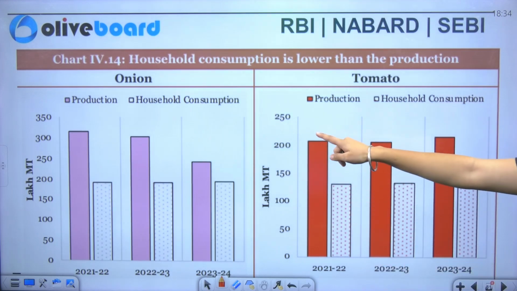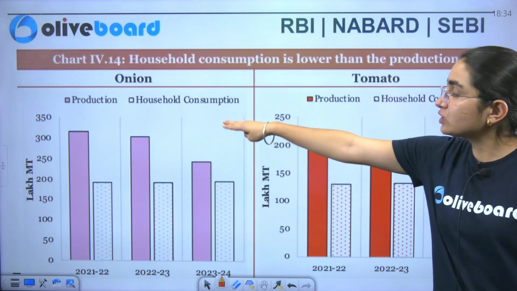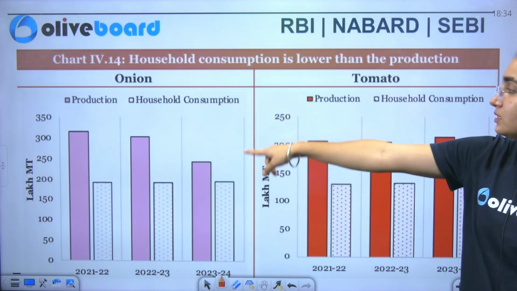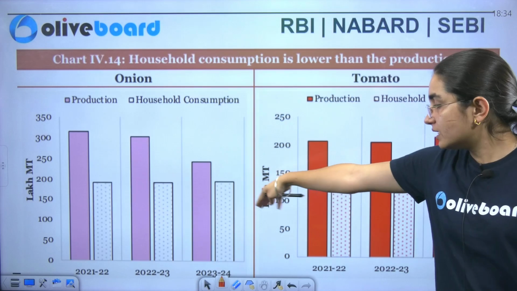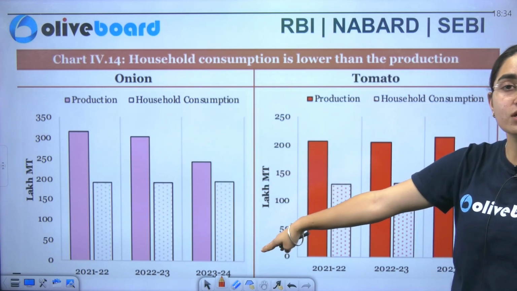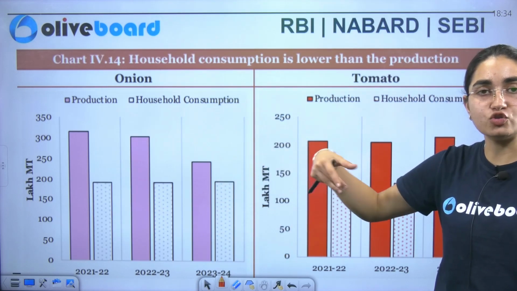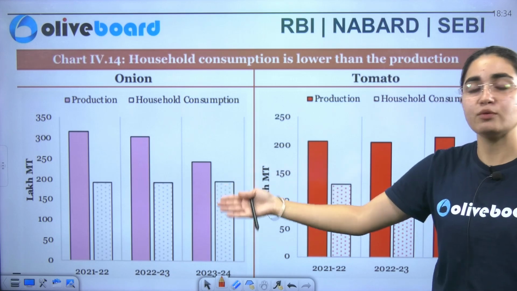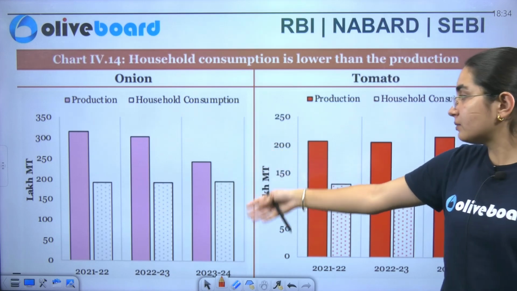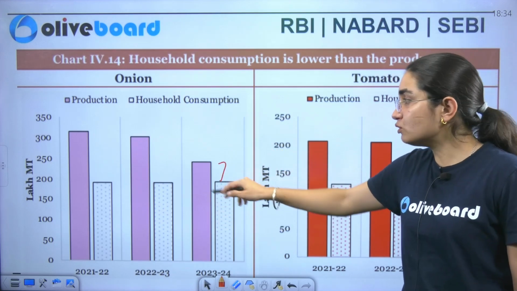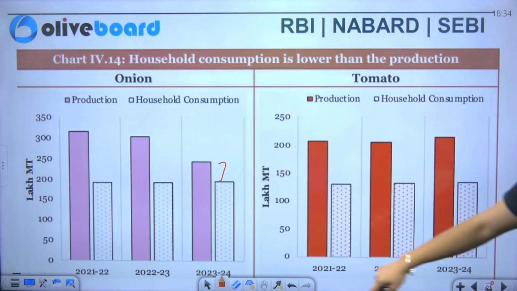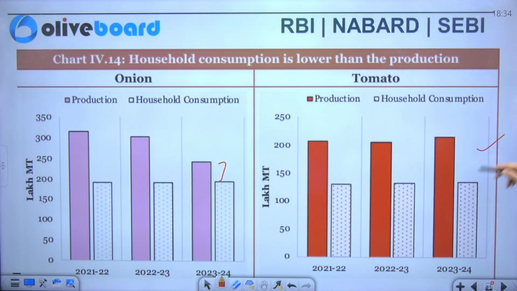So you can see in the case of onion, production is what? That is pink in color. So you can see the production is more, household consumption is less. Similar is the case with the three continuous financial years here. Similarly, if we talk about 2021, there is a lot of gap here. Similarly, here the gap has been reduced if you compare it with 2021-22. Similarly, in the case here, I would say things are stagnant, the difference between the household consumption and the production. So this is the entire case here.